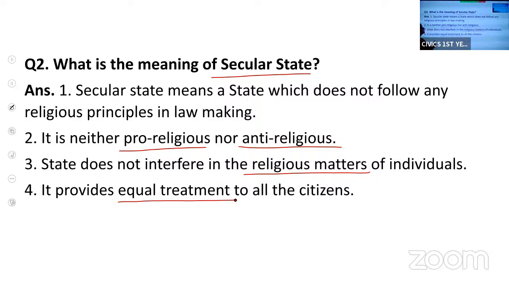So that is a secular state. In a secular state, there is no discrimination on the basis of religion. Religion does not have any significance in political matters.